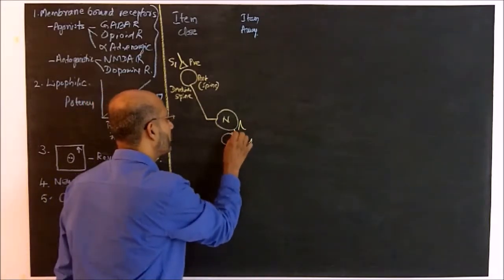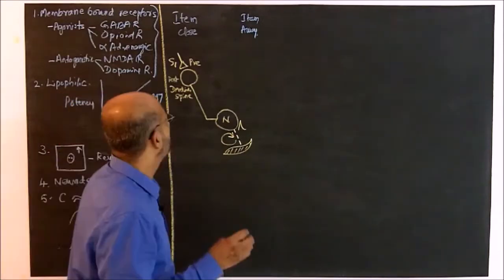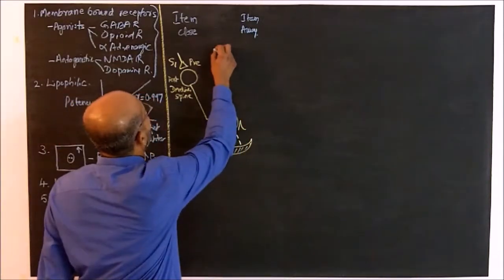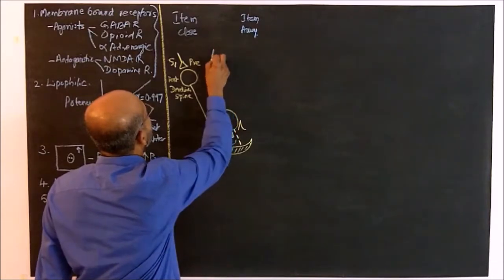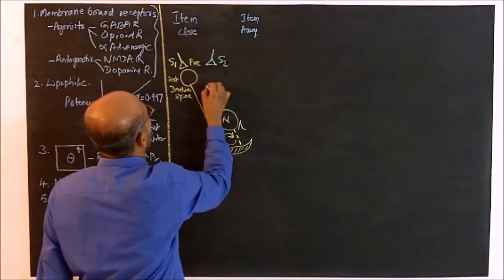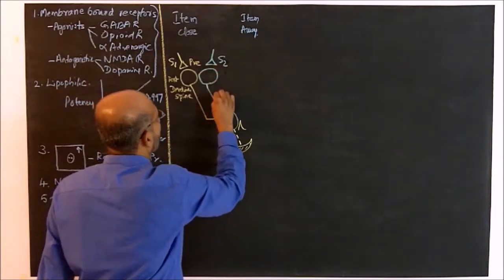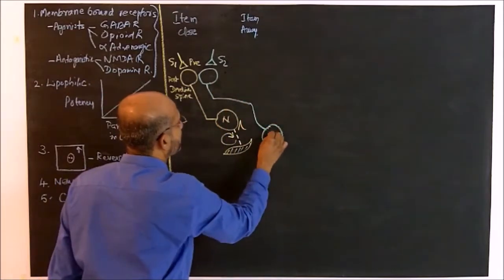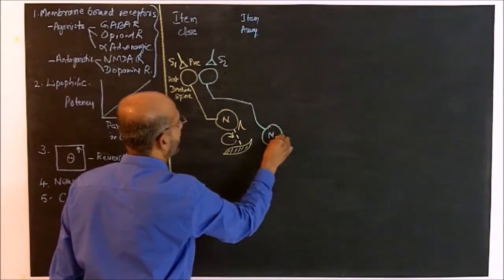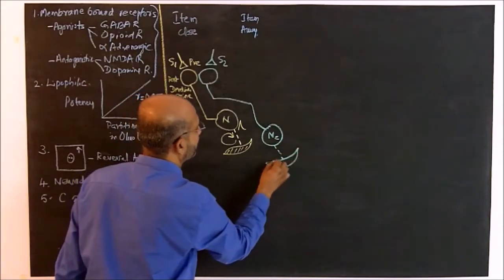There are a lot of regulatory mechanisms which I am not going to talk about today. Similarly, we have the second stimulus S2 that comes to its presynaptic terminal, then to its postsynaptic terminal, then propagates towards its neuron N2, and it can reach its end organs.